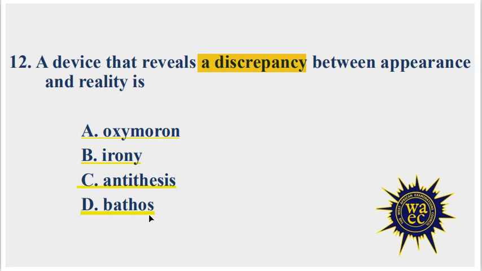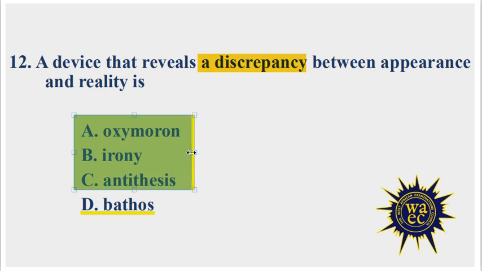We can see that options A, B, and C have to do with oppositeness, ideas, phrases or clauses opposite in meaning. But then option B, irony, is different, because irony, it says, is achieved when what we hear or see is the opposite of what really exists. And that is the correct option.